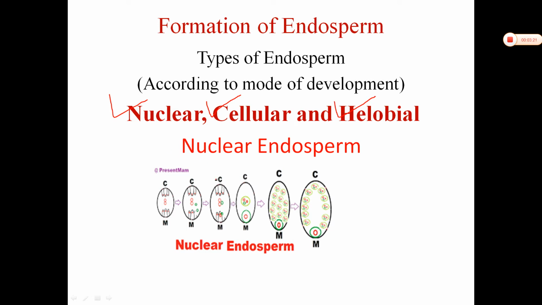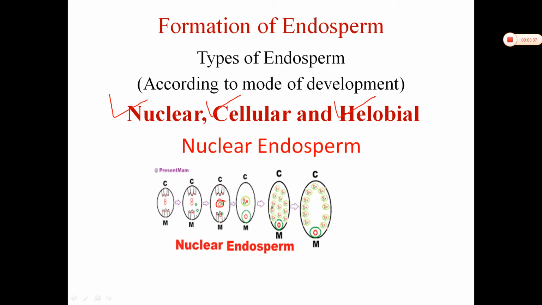Now what happens in nuclear endosperm? You can see here in the diagram. The endosperm tissue undergoes division and redivision. Now see, this is the formation of endosperm. Here the endosperm is formed. The primary endospermic tissue is formed.